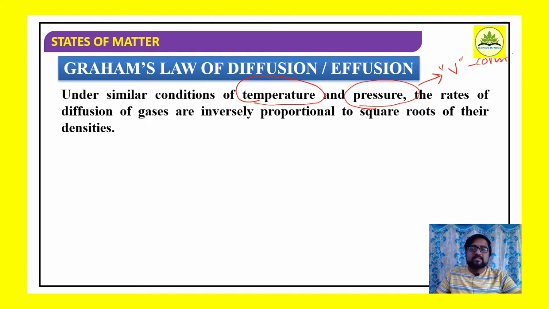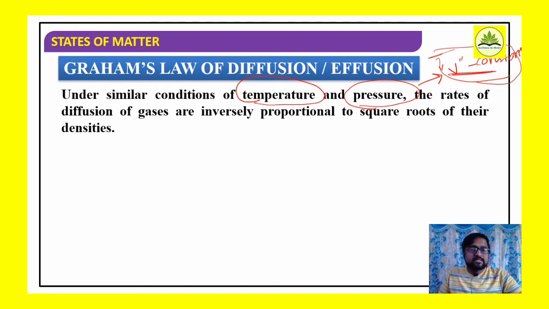Volume also remains constant, right? Since all these are interrelated: if temperature changes, volume changes; if pressure changes, volume also changes. Therefore, under similar conditions of temperature and pressure, volume is also constant. Later we will come to know this.